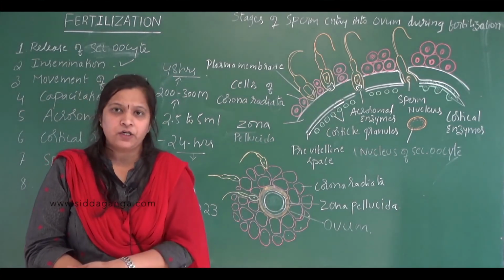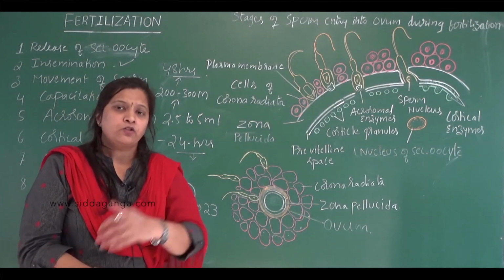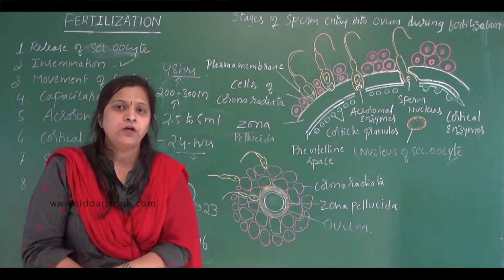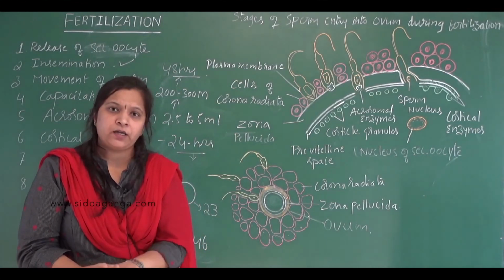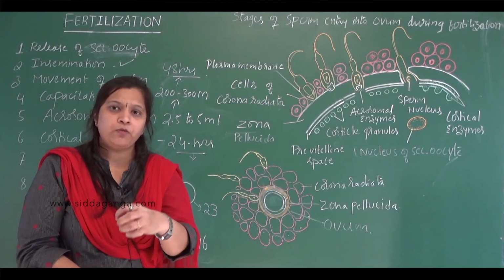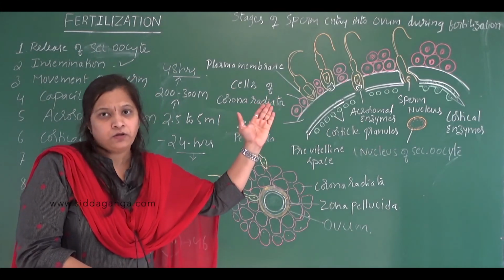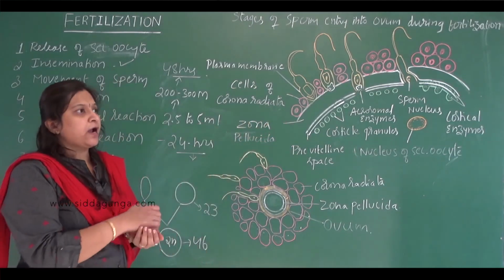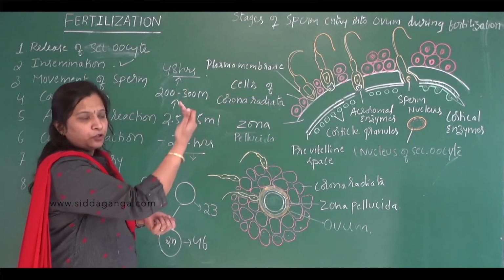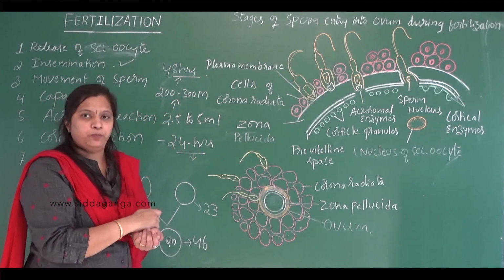After sexual intercourse the sperms get deposited into the vagina of the female. Once they are deposited, the sperms start travelling to reach the site of fertilization, which is the ampulla region of the fallopian tube. From the vagina they travel through the cervix and the uterus, and finally reach the fallopian tube.